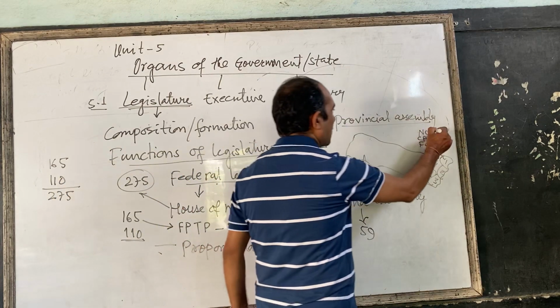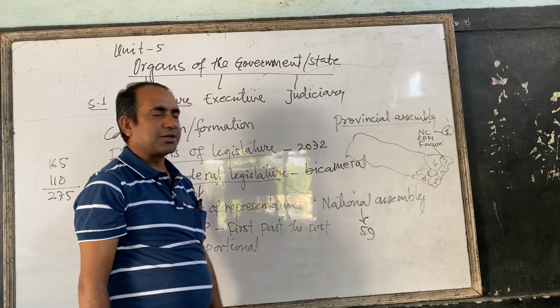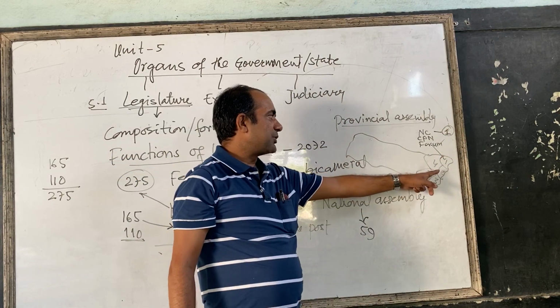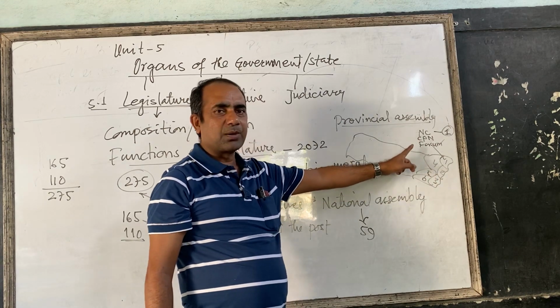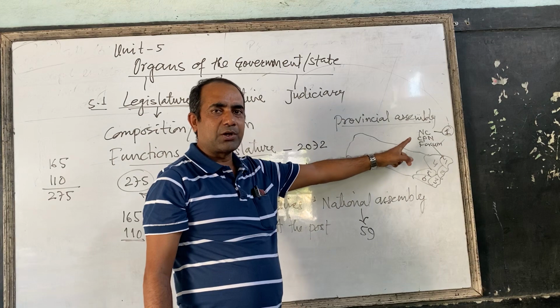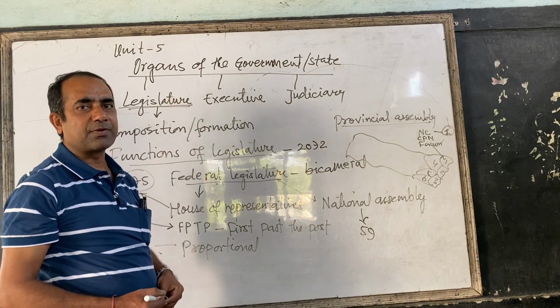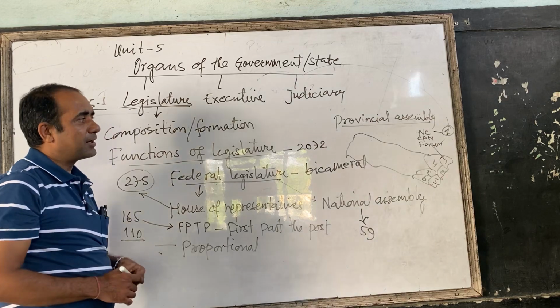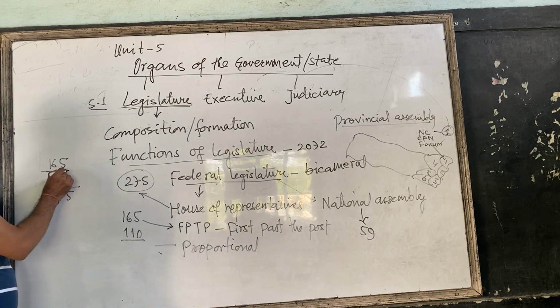Suppose from constituency 1 Nepali Congress won the seat. Maybe from constituency 2 the Communist Party wins, constituency 3 Forum wins, constituency 4 again Nepali Congress wins. Like this, various party members are elected from each constituency, and 165 members are elected from 165 constituencies in the country.